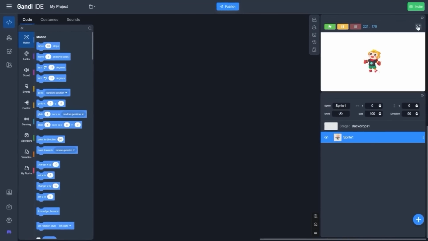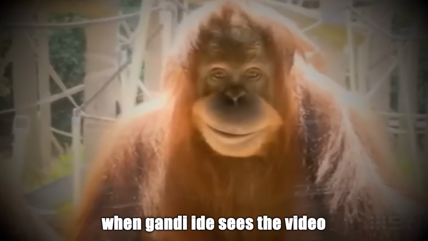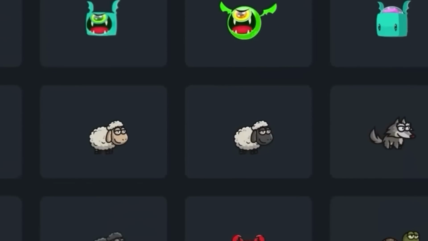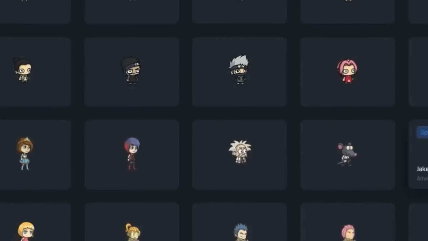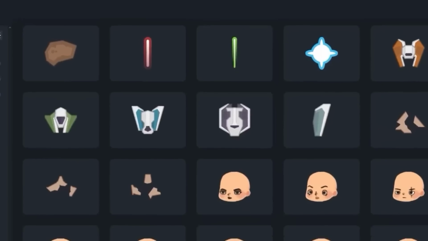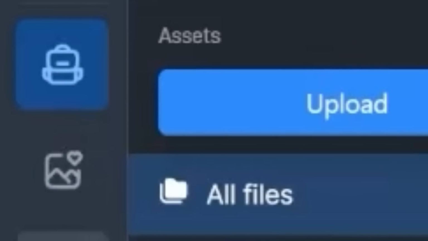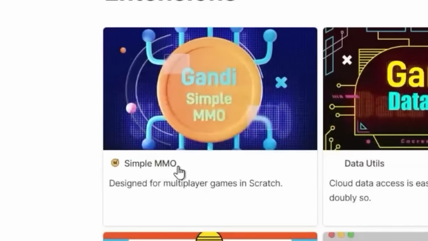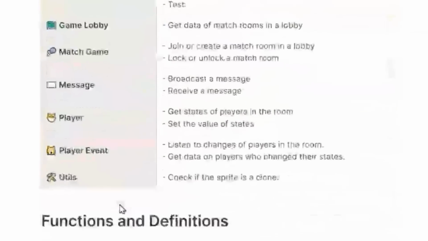Yo, look, it's not a cat mascot anymore, it's a monkey. Look at these characters. We got a crab, big guy, Australian soldier. That's strangely specific. So many characters to choose from. I'm overwhelmed. So after the asset marketplace, we have the extensions, and that's where you add the multiplayer. I want to try this in another video. Let me know in the comments.